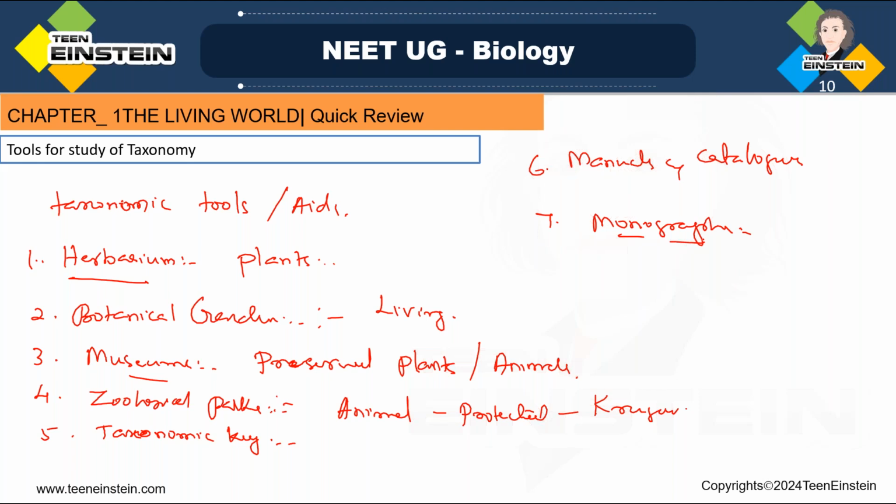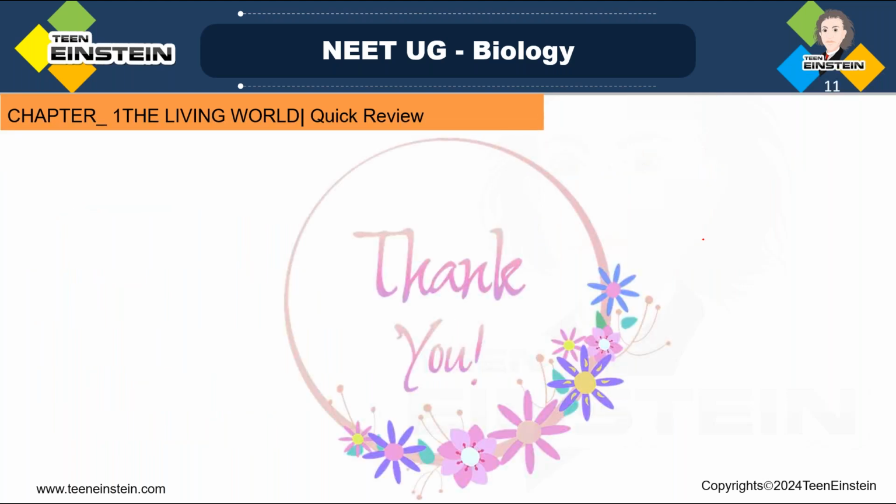Tools for the study of taxonomy, then taxonomic hierarchy, binomial system of nomenclature, then systematics, characters of living beings, classification, and what is the need of classification. These are the main points you need to learn in this chapter. In part one of this first chapter, Living World, we have done a quick review because this is a very simple chapter. You just need to get an idea about classification and its systems, and the necessity of classification.